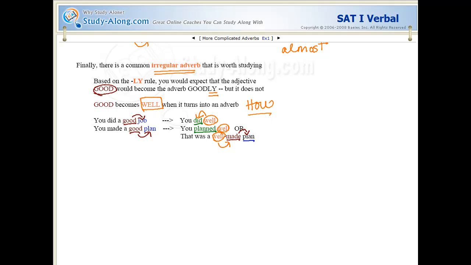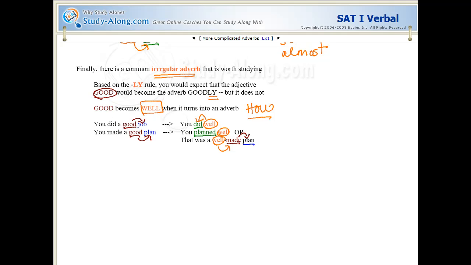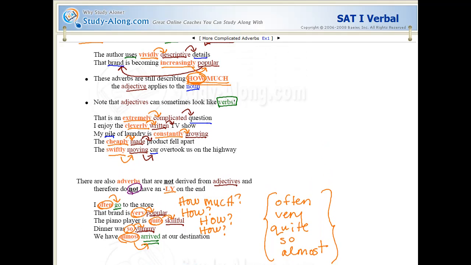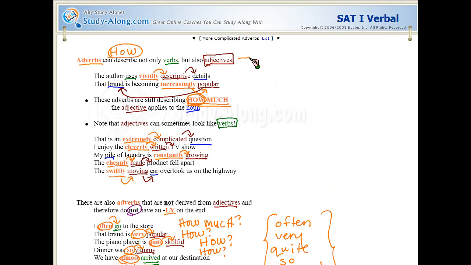So those are the most important sort of complicated things to understand about adverbs. That good turns into well, that you can have these adverbs that don't have an ly on the end, and that your adverb can describe adjectives.